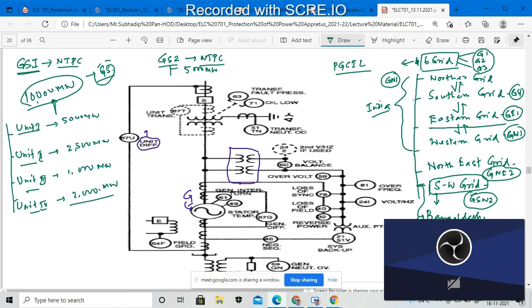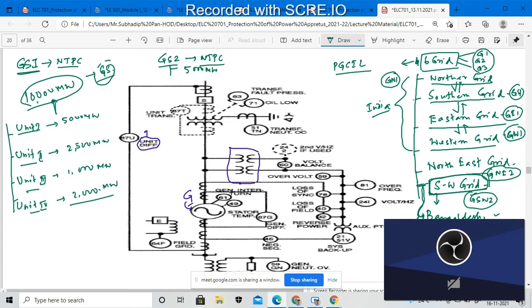Our Ministry of Power must have some regulation about how much power we will distribute, and there must be some agreement. Depending upon that, one grid will be installed, the southern western grid, and from it all that power will be transmitted to the different countries. Normally the northern grid, southern grid, eastern grid, and western grid will be the main important grids, and each is connected with the others.